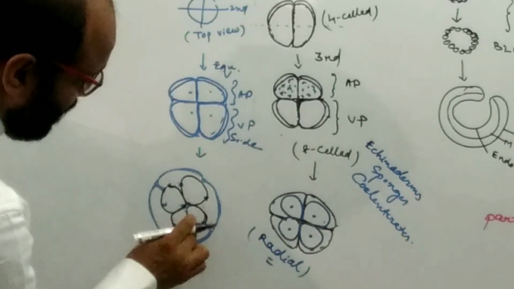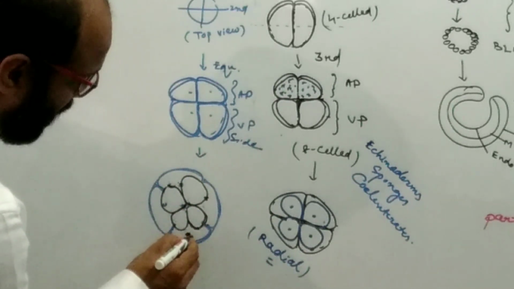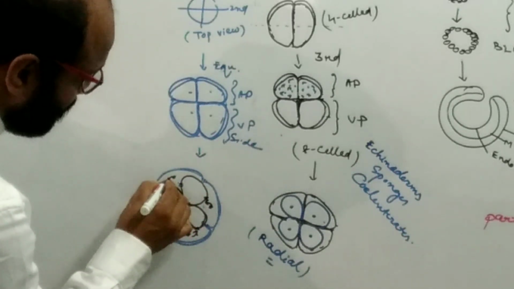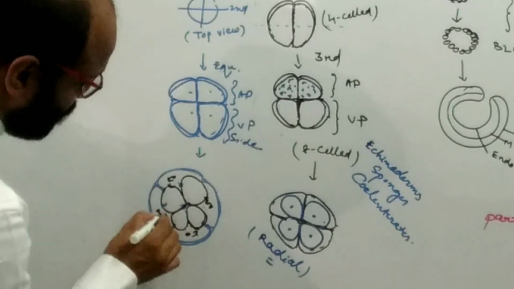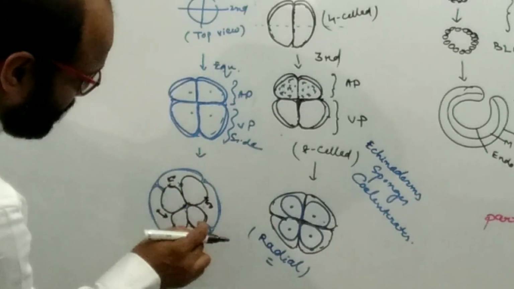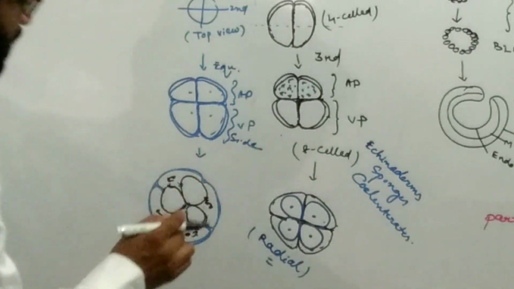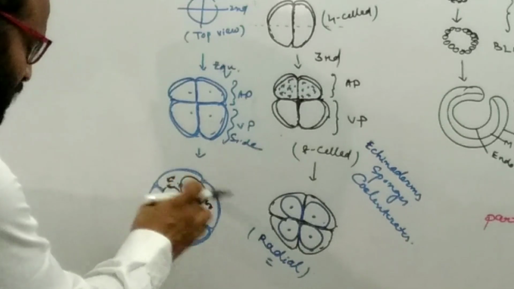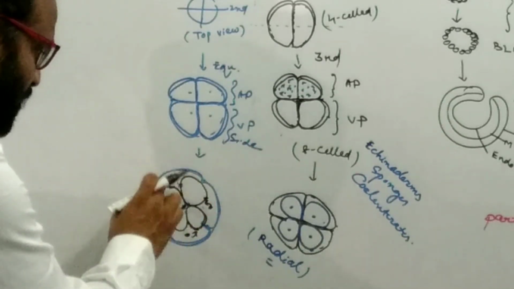So what happened here actually? The tier of upper blastomeres shifted rightwards or leftwards. The position shifted, so it is now present at the junction of two blastomeres.